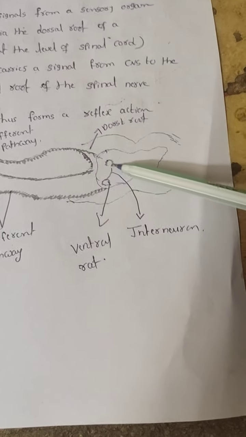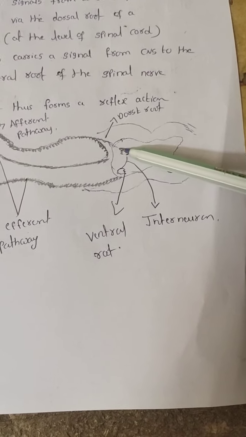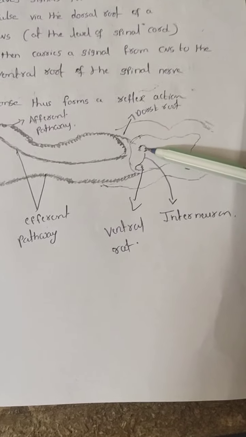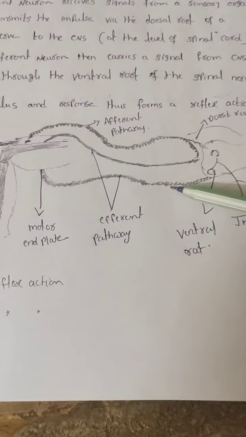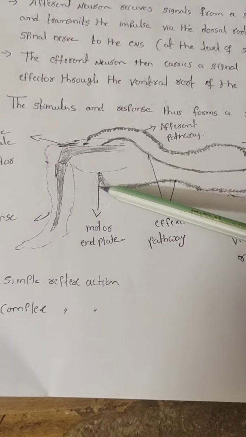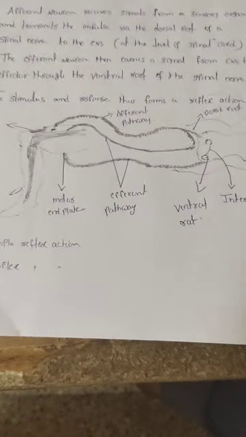That neuron is called an interneuron. In this interneuron the process will be completed. This message will enter the ventral root to the efferent pathway so you can get the response. Now this action is called a complex reflex action.